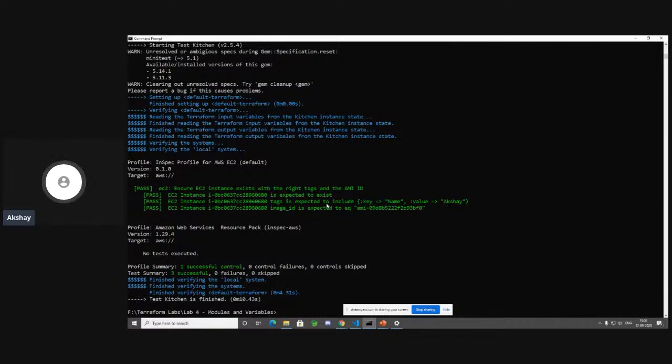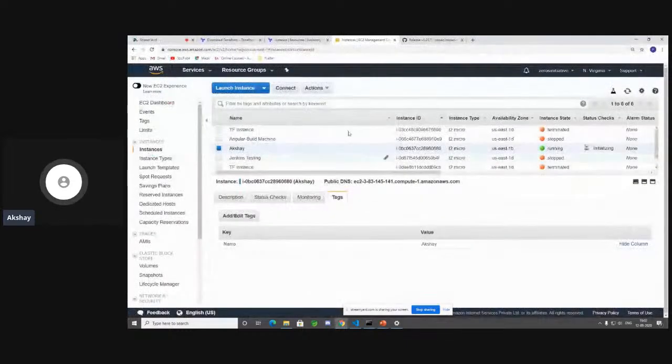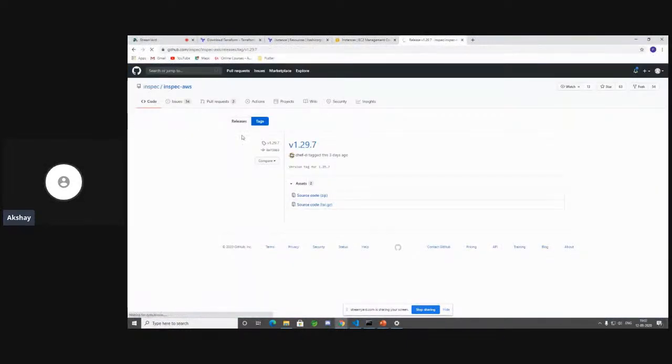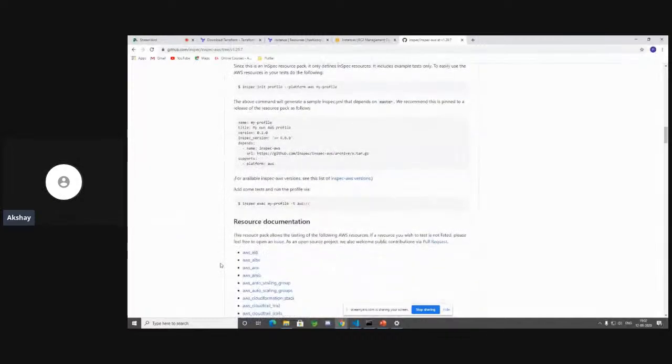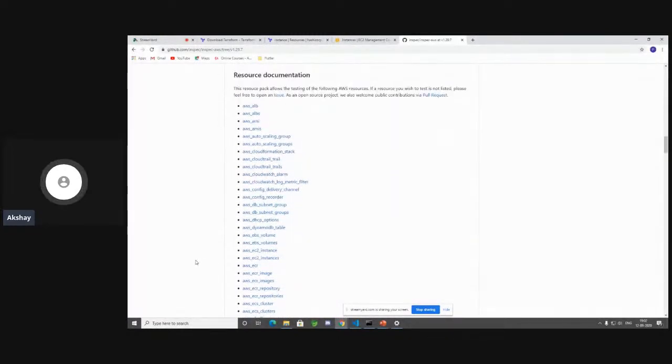Now, I'll give you a very nice, interesting fact over here, guys. People who are working in the DevOps space, people who have CI/CD pipelines created, who are deploying Terraform infrastructure through CI/CD pipelines, have InSpec over there. Ensure that you have the best practices in play. Ensure that you're doing your InSpec tests for all of the resources that you're creating through Terraform that are supported by InSpec AWS. So if you go back to the code over here and you scroll down, you have a list of supported services over here. Ensure that in your organization, for all of the services that you create, please do go ahead and start writing InSpec tests and Kitchen tests so that you can enforce these best practices.